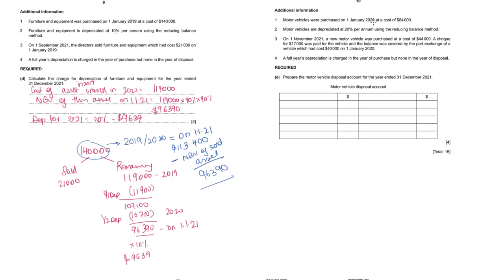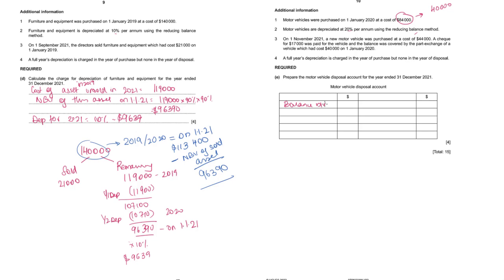Motor vehicles were purchased on 1st Jan 2020 at a cost of 84,000, depreciated 20%, reducing balance. On 1st November, new motor vehicle was purchased at a cost of 44,000, check for 17,000 was given, and the balance was covered by part exchange. And the cost of the asset that was given away, that had a 40,000 on 1st Jan 2020. Overall cost was 84,000 of all the motor vehicles. Out of this, only 40,000 is disposed of in 2021. Remaining is still using. Prepare motor vehicle account for the year 2021.